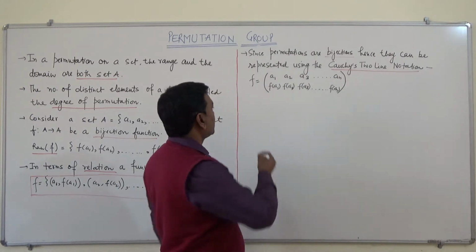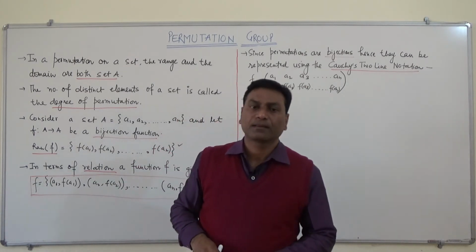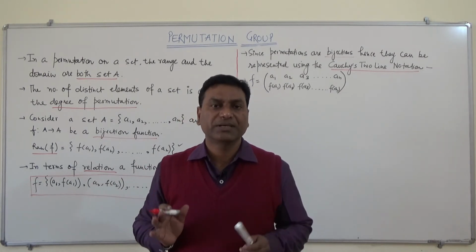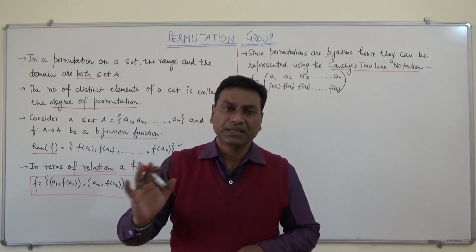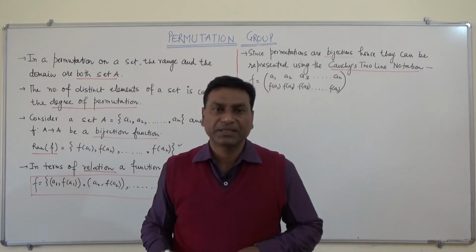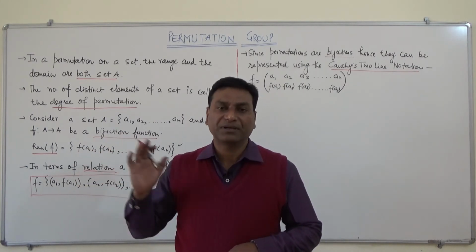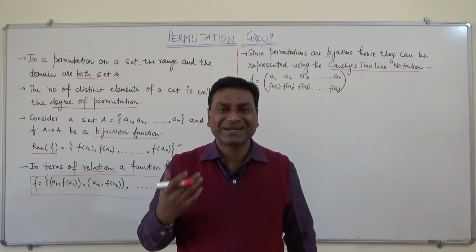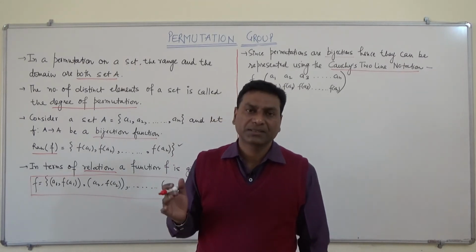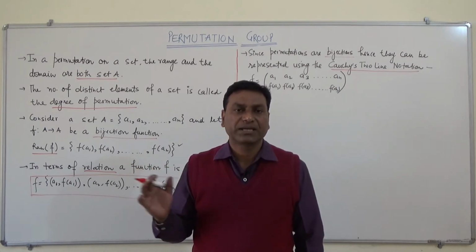Now further, so far we have seen that there is a set containing the elements a1, a2, a3 and so on up to an, with the range f(a1), f(a2), f(a3) and so on up to f(an).